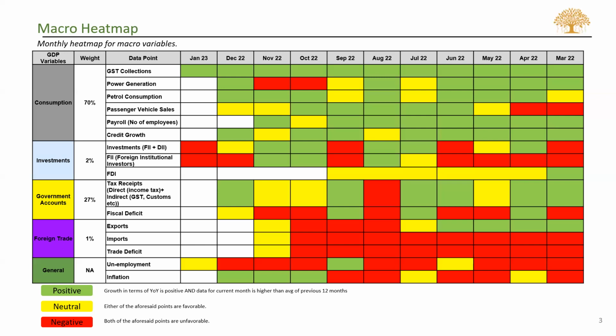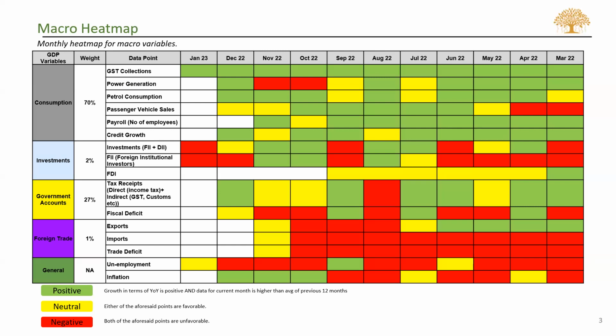Then coming to fiscal deficit, even though tax receipts have been higher, the fiscal deficit is increasing in terms of number. Till December 2022, the fiscal deficit is at 54% of total receipts, which means for every 1 rupee of revenue that the government earns, 1.5 rupees is being spent by the government. However, this number is comparatively less if we check it against the pre-COVID average of 110%.